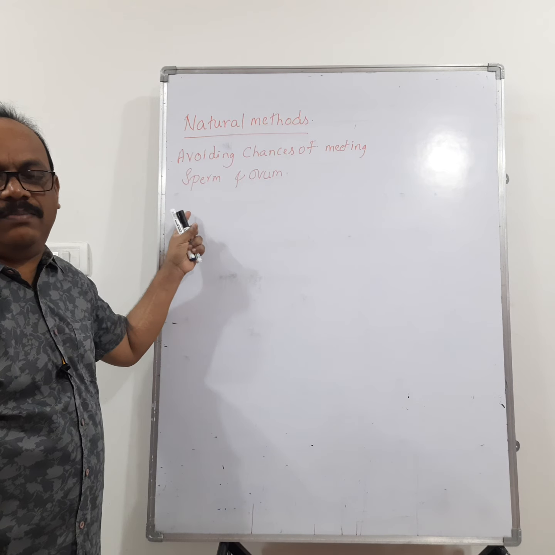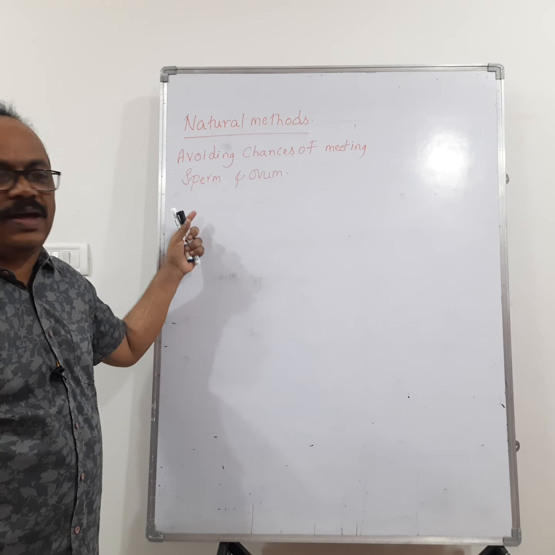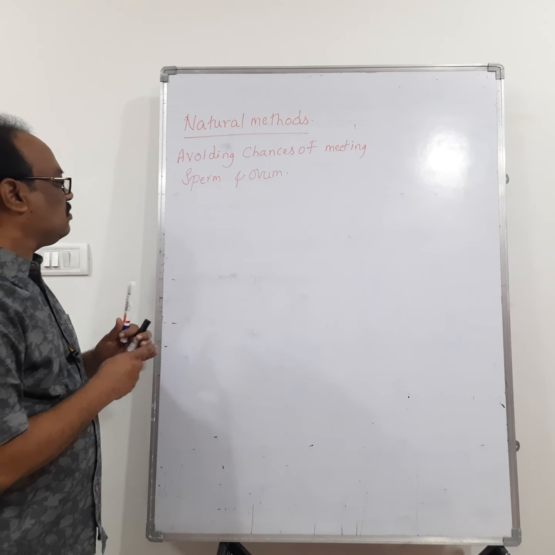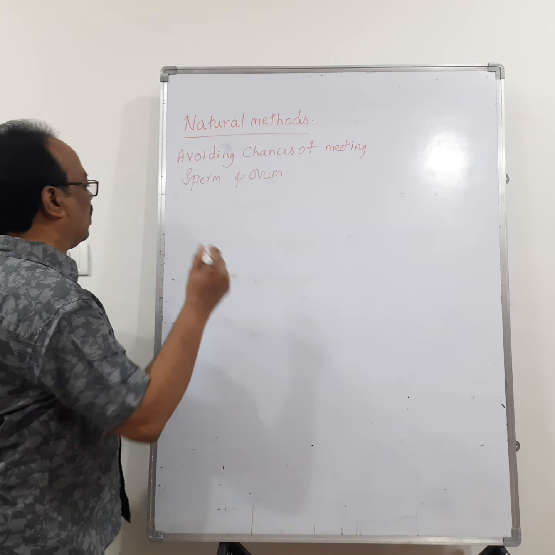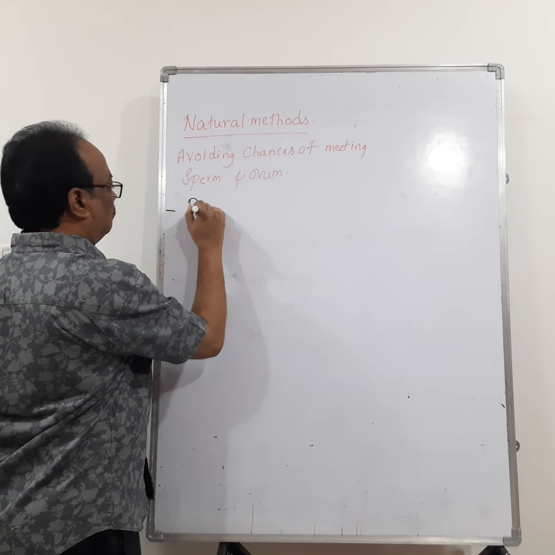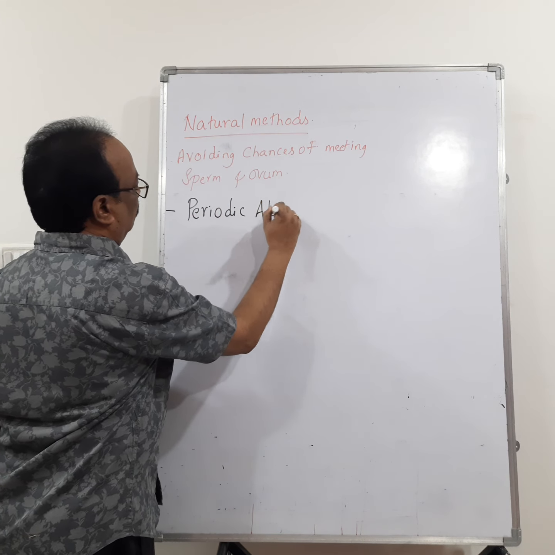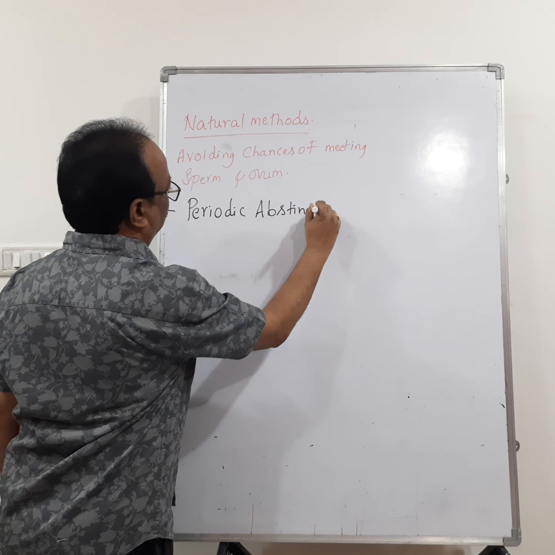Preventing the meeting of sperm and ovum in a natural way is the natural method. What are those natural methods? Let us see one by one. The first one, periodic abstinence.